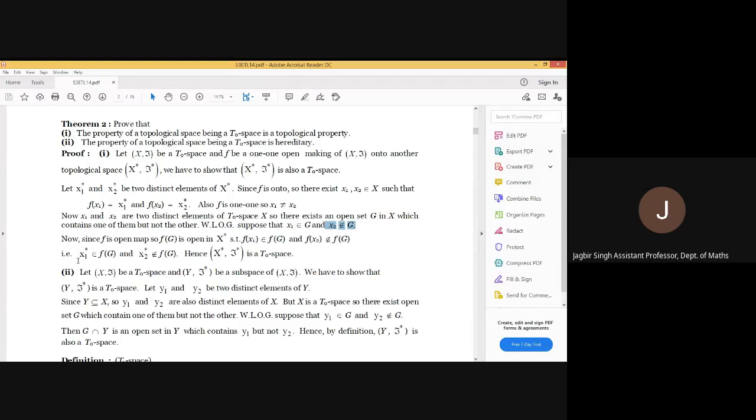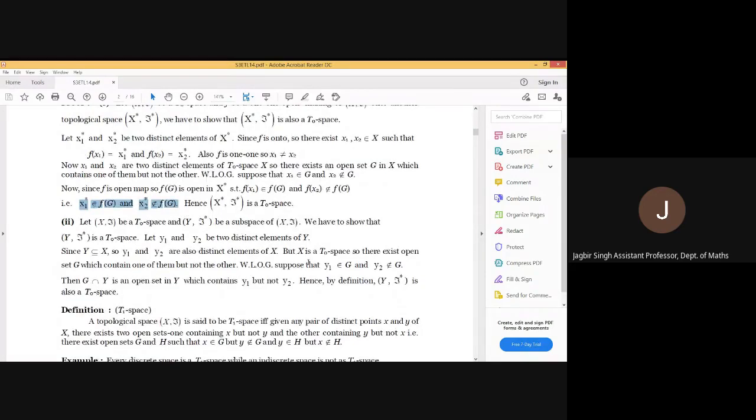Hence, x1 star belongs to fG, but x2 star does not belong to fG. And fG is an open set. Therefore, we are having an open set which contains one element but not the other. Hence, X star is a T naught space.